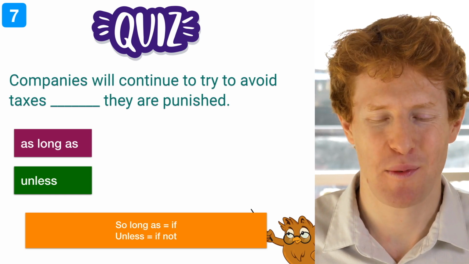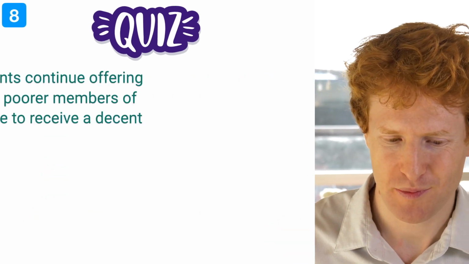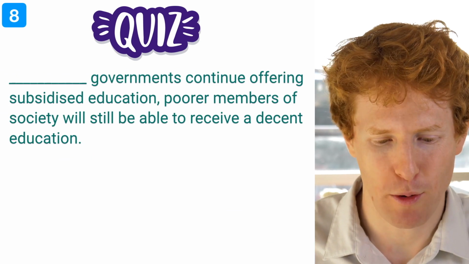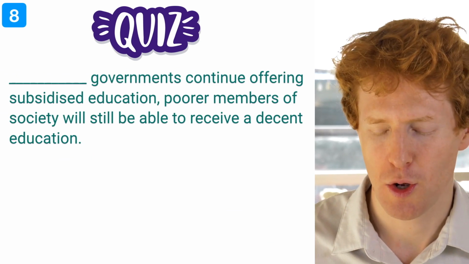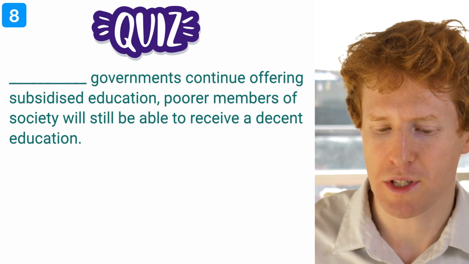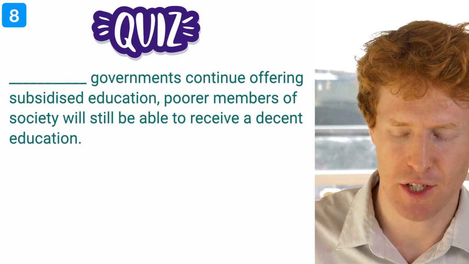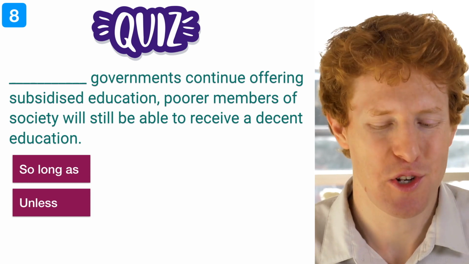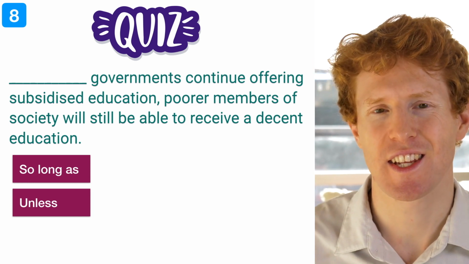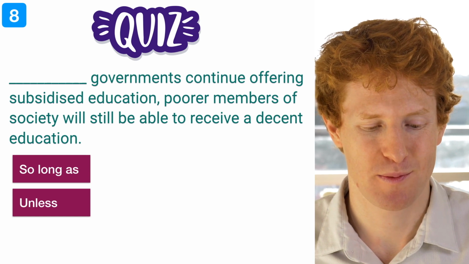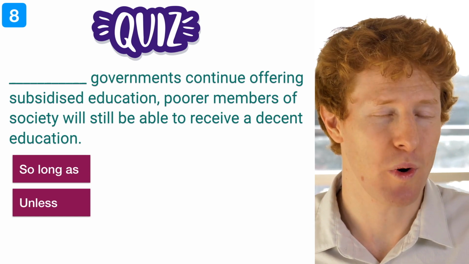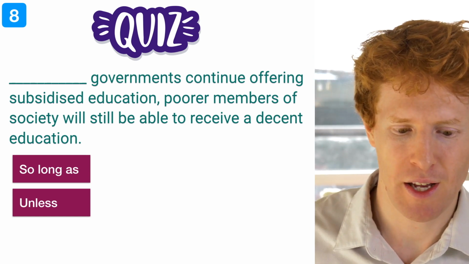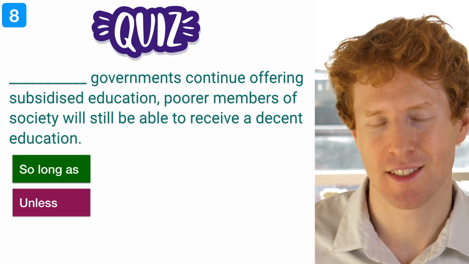Okay, finally, the last question, number 8. So long as or unless governments continue offering subsidised education, poorer members of society will still be able to receive a decent education. Again, try putting if into the sentence and then see if it works. In this case, if does work, so we can use the substitute for if, like so long as.